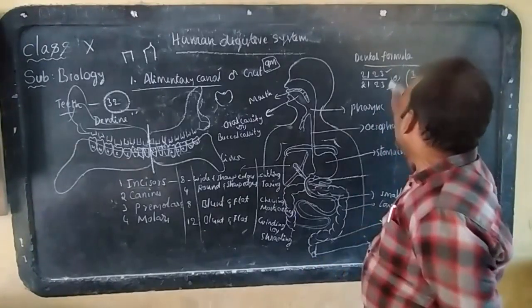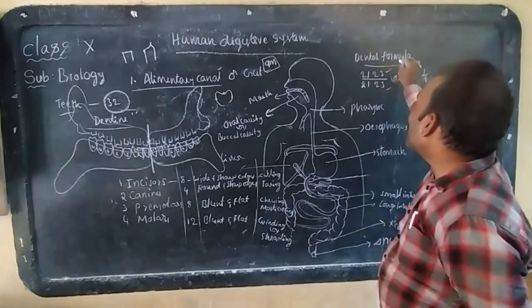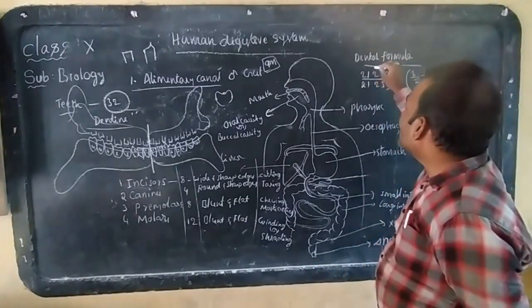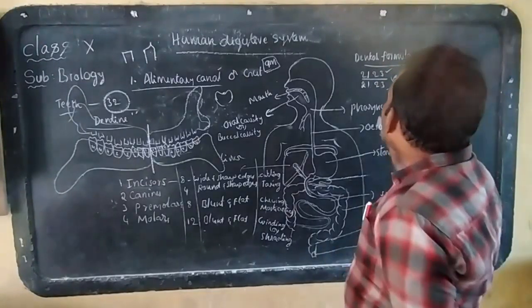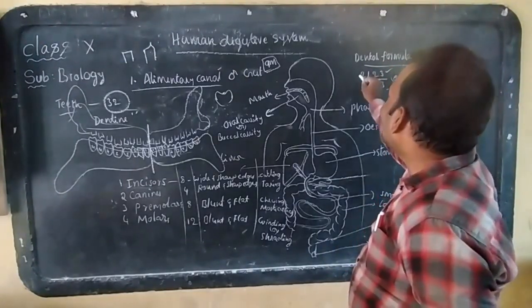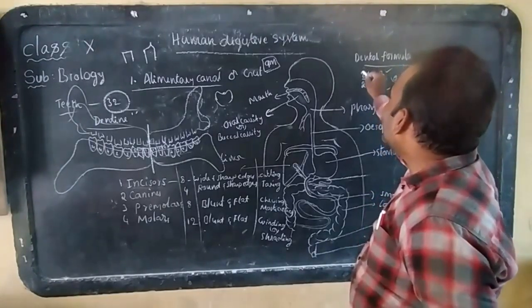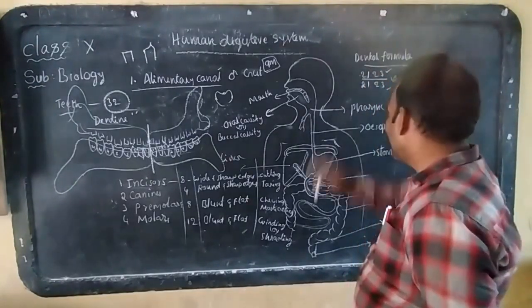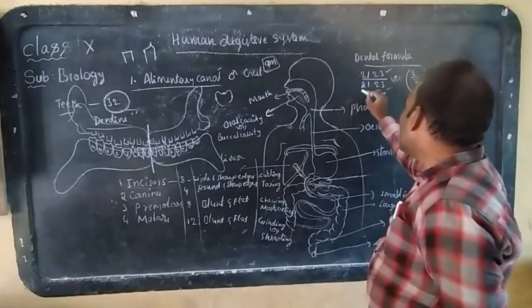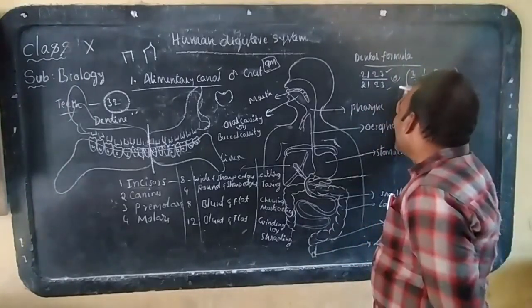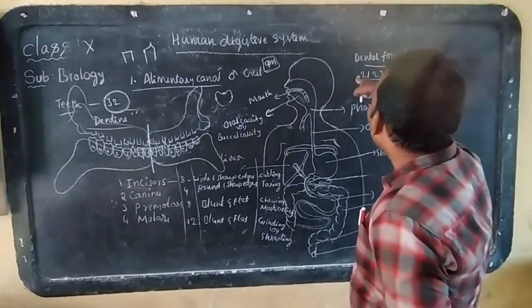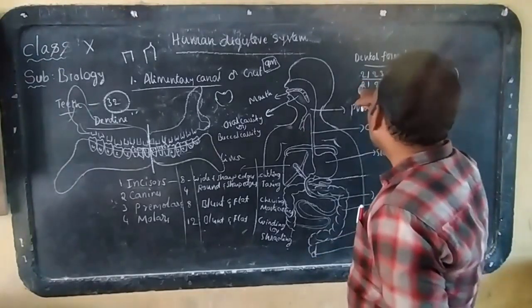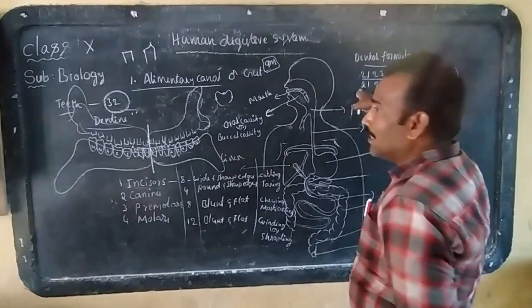The numerator represents the teeth on the half upper jaw, and the denominator represents the teeth on the half lower jaw.